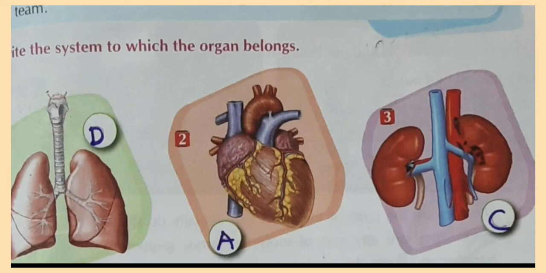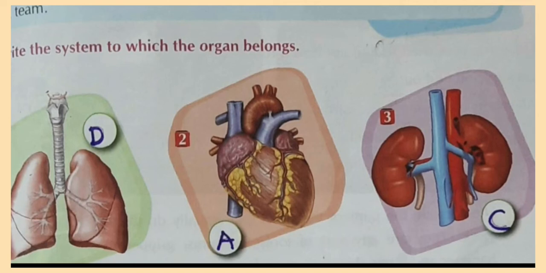Also the capillaries, veins and arteries, that is called the blood vessels, and along with the heart are the main organs of the circulatory system. Its main function is to circulate blood with oxygen and nutrients to and from the cells in the body. Means from the body to the heart and from the heart to the body. So to and from the cells to the body. Understood? Now see the third picture.